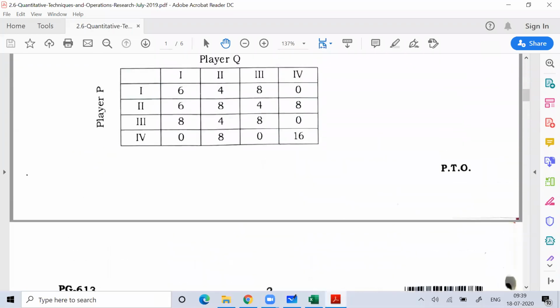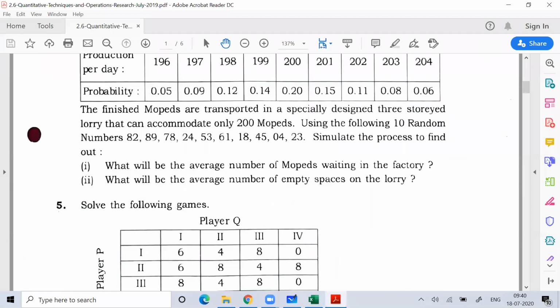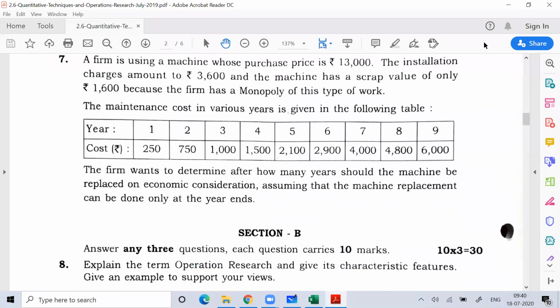Today we'll solve the previous year question paper of replacement model. You can see the 2019 question paper. In this question paper, we'll solve the question based on the replacement model. We'll solve question number 7.